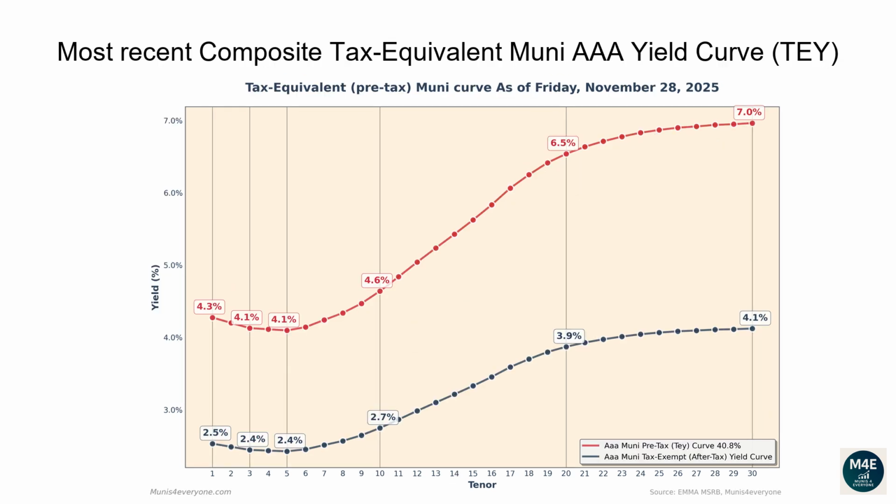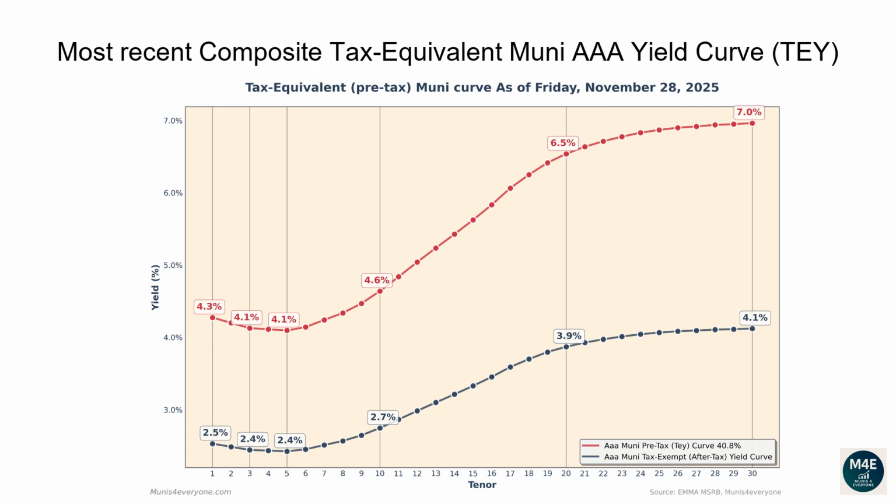Let's now go over the most recent composite tax-equivalent Muni AAA yield curve. The following graph shows, in red the tax-exempt after-tax Muni yield curve, versus in blue its tax-equivalent pre-tax version assuming a 40.8% top tax bracket as of November 28, 2025. Why would you care to see the tax-equivalent version of the Muni yield curve? More on this later. Let's first go over the pre-tax, aka tax-equivalent yield curve.